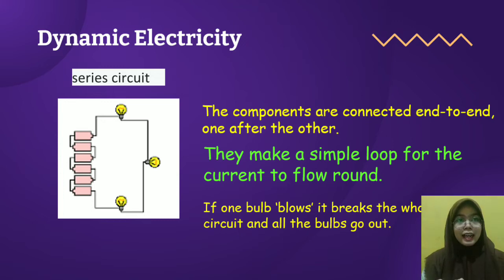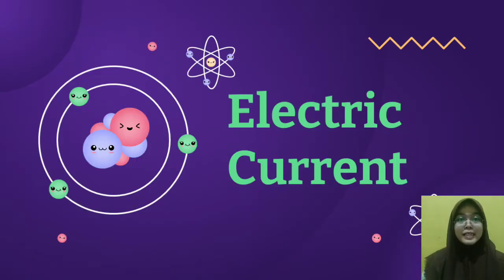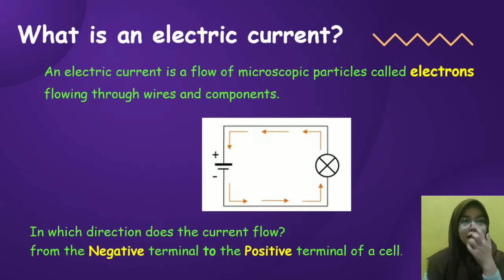And the next is the parallel circuit. In a parallel circuit, the components are connected side by side. The current has a choice of routes. If one bulb blows, there will still be a complete circuit to the other bulb, so they stay lit. Well, that's all for the series circuit and the parallel circuit. And the next is electric current. What is the meaning of electric current?